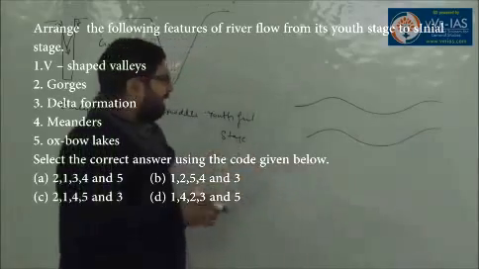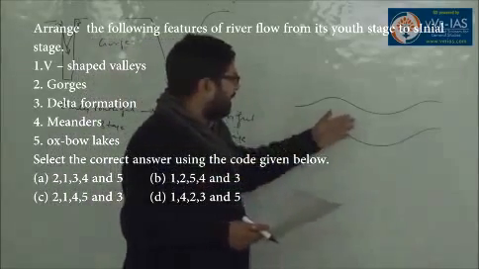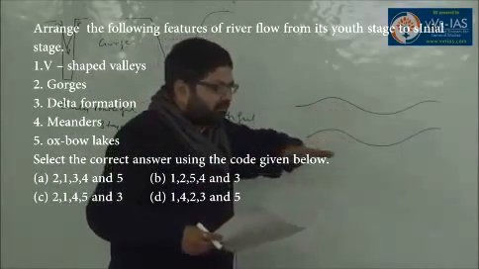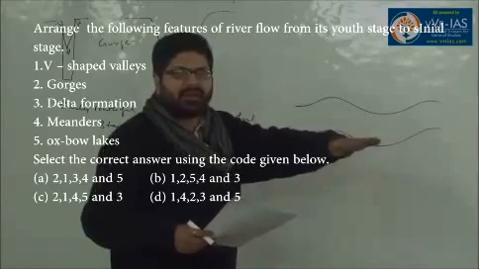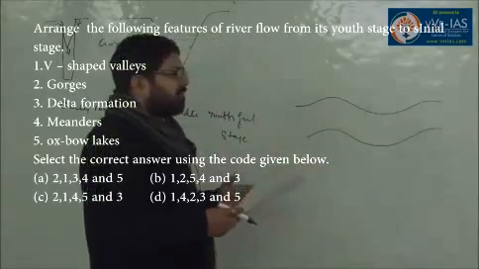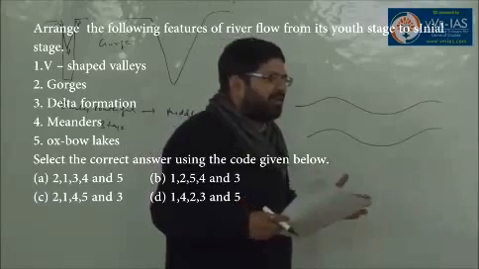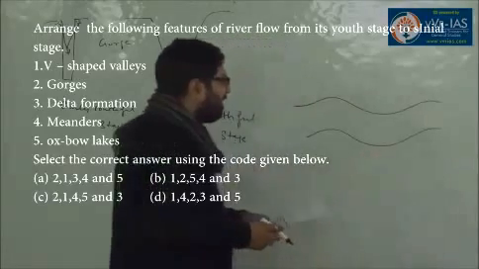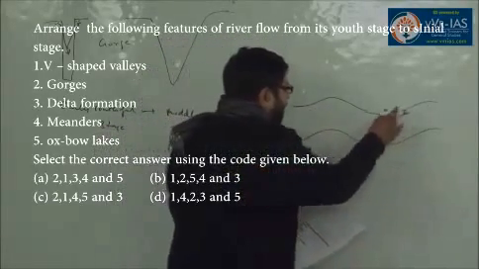The carrying capacity of the river is limited, so river resorts to selective deposition and selective erosion. As a result, the river starts meandering.